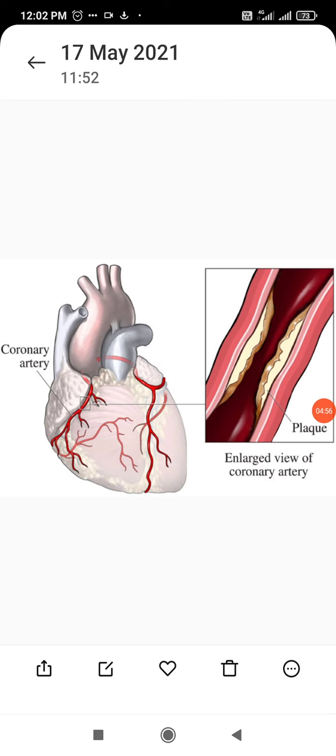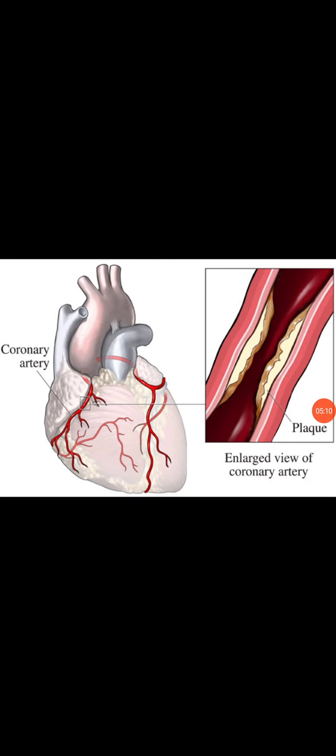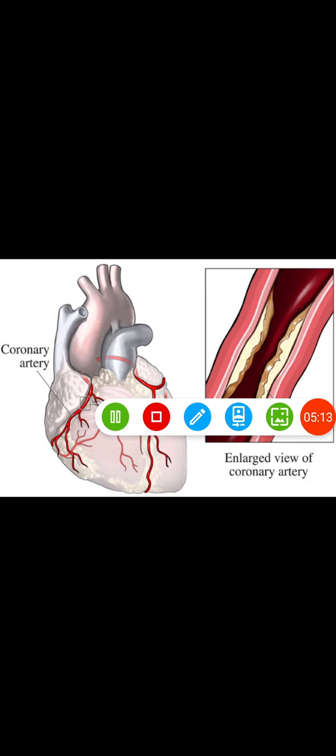Myocardial infarction, that is a heart attack, or angina pectoris can occur in coronary artery disease, and this can be treated by a stent or by bypass surgery. That is called coronary artery disease.